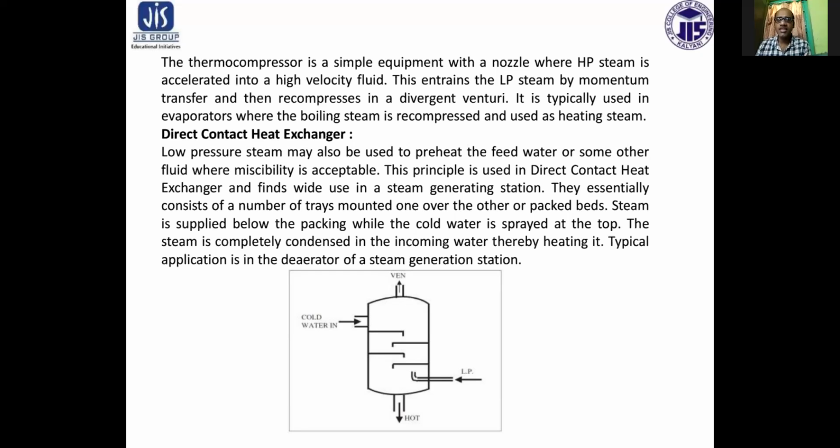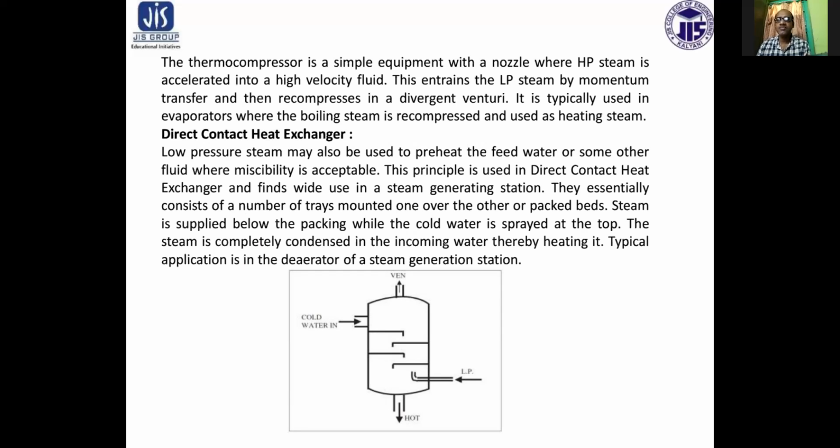They essentially consist of a number of trays mounted one over another, or a packed bed. Steam is supplied below the packing while the cold water is sprayed at the top. The steam is completely condensed in the incoming water, thereby heating it. A typical application is the deaerator of a steam generation station.